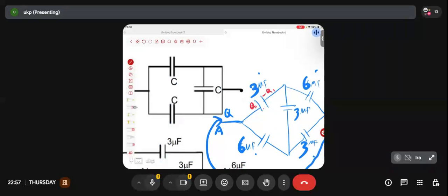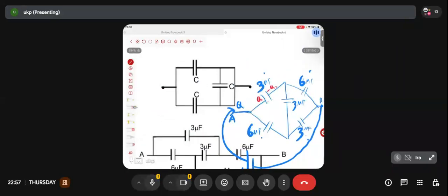So this is Q1, this will be minus Q1. This 3 microfarad and this 3 microfarad will be having the same charge. Did we prove this previously? This has Q1 and minus Q1, so this one will also have Q1 and minus Q1. Total how much charge is coming? Q1 amount of charge is going there, so the rest of the charge will be going here. So how much charge will be here? Q minus Q1. So how much charge will be in this plate? Negative of that, Q1 minus Q.